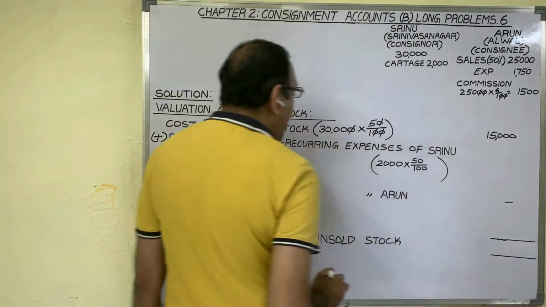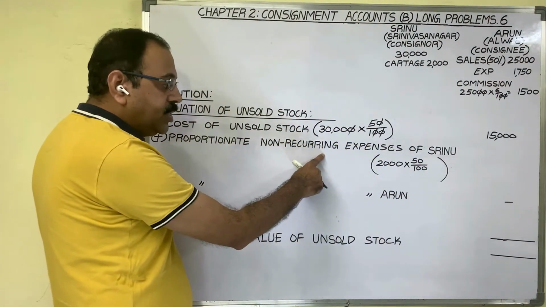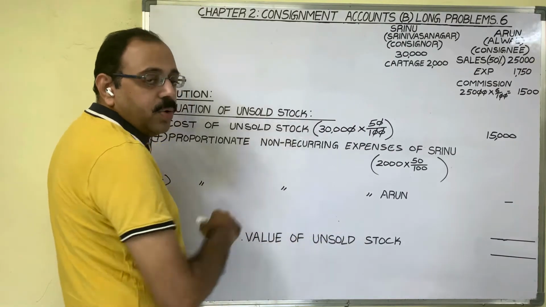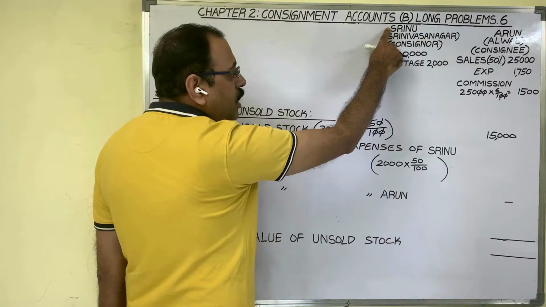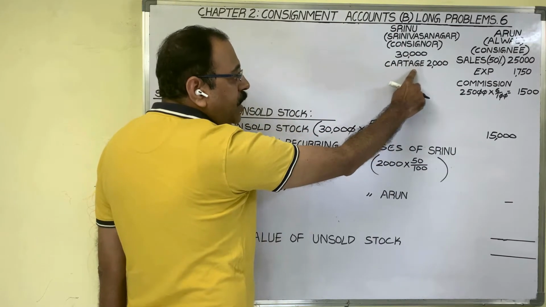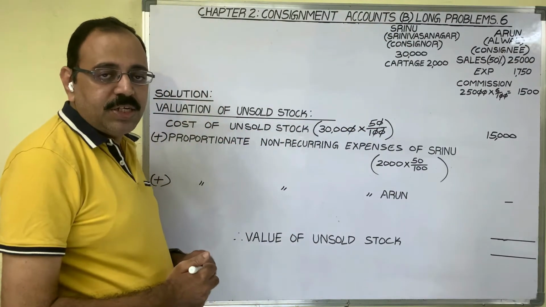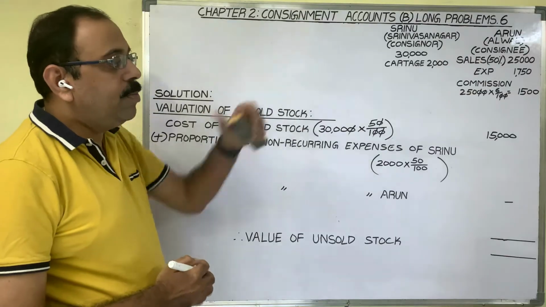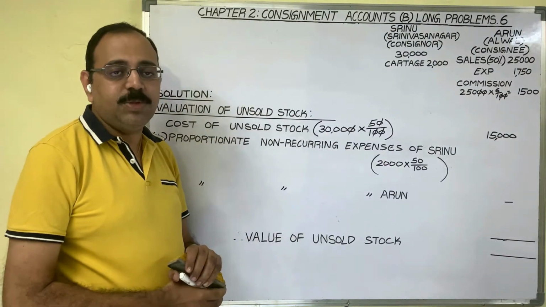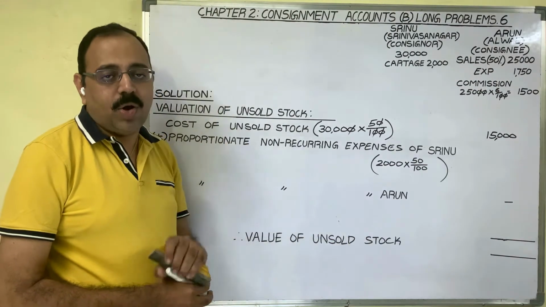To this, add the direct expenses or non-recurring expenses of the consignor Srinu and the consignee Arun. Srinu incurred 2,000 rupees for cartage. Cartage expenditure paid by the consignor comes under direct expenditure. In the fifth problem, I explained direct expenses and indirect expenses. The link is available in the description box and in the iCard.